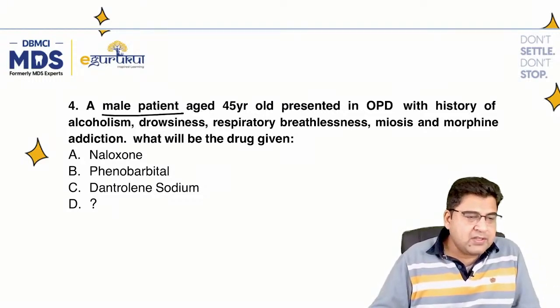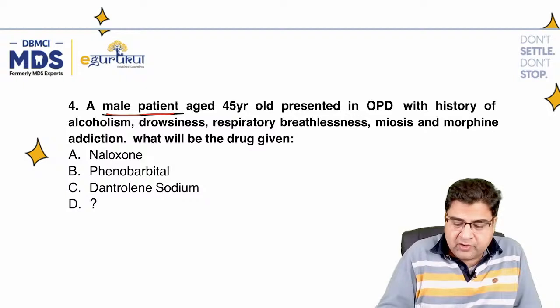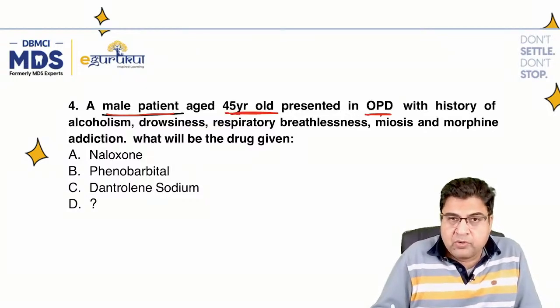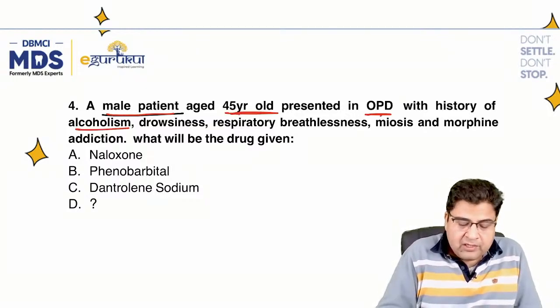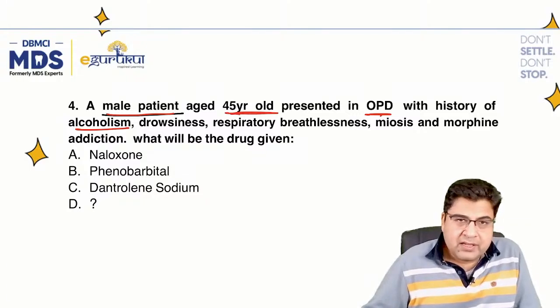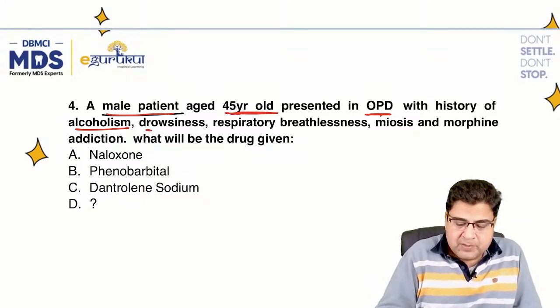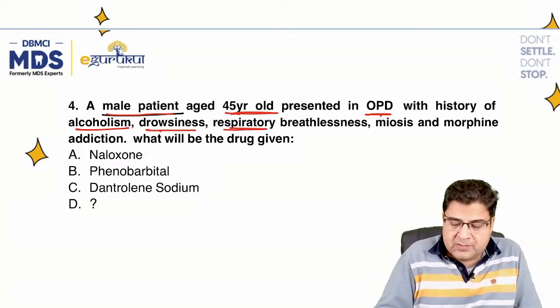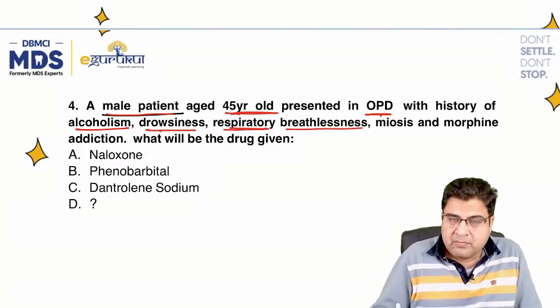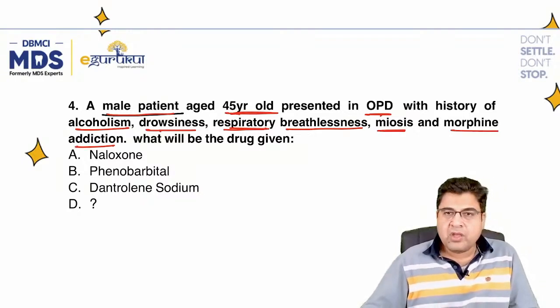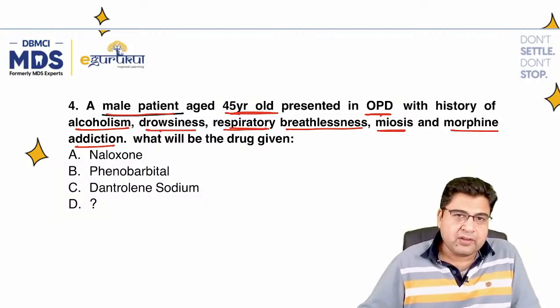So patient is male whose age is 45 years. Patient has come to an OPD with a history of alcoholism, plus patient is also drowsy. There is a respiratory suppression, maybe breathlessness is also there. Patient is also having the miosis, plus patient is an addict of morphine. So which drug will be given here?